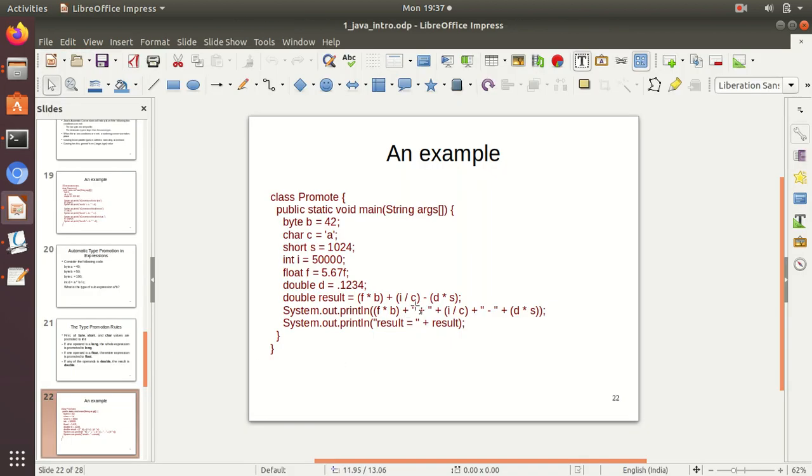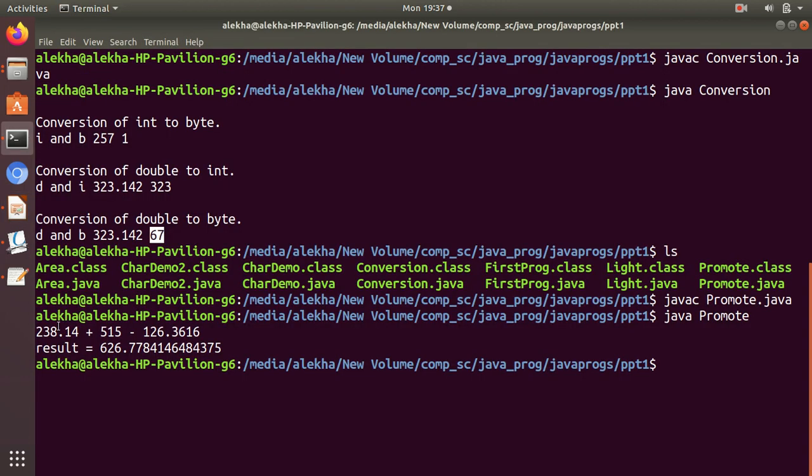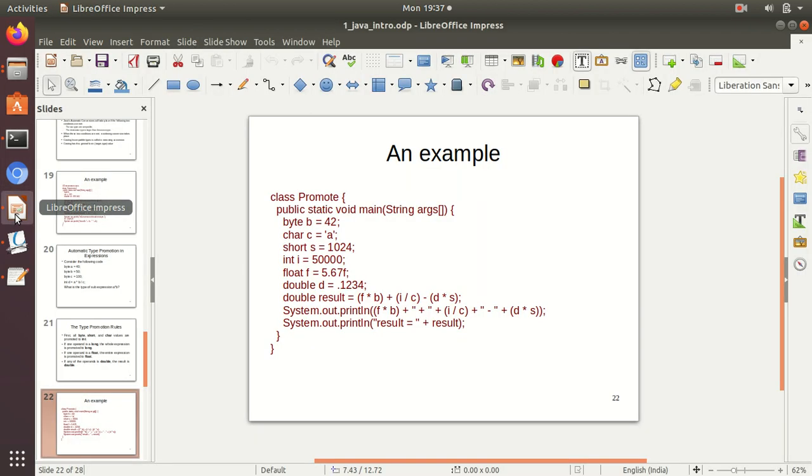You can see the I and C, because the highest one is integer here, so this is integer, and here double. The first one is float type, the maximum, automatically promoted to float type. Here it is automatically promoted to the integer type, here automatically promoted to the double type, and then before adding, all of them are promoted to double, and the result is stored in double format. This is how the automatic promotion of sub-expressions is done in Java.